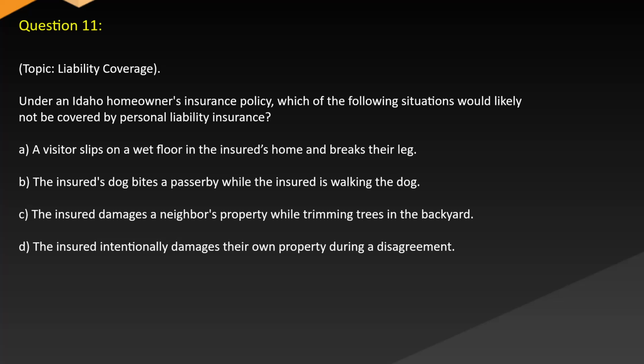Question 11. Topic: Liability coverage. Under an Idaho homeowners insurance policy, which of the following situations would likely not be covered by personal liability insurance? A. A visitor slips on a wet floor in the insured's home and breaks their leg. B. The insured's dog bites a passerby while the insured is walking the dog. C. The insured damages a neighbor's property while trimming trees in the backyard. D. The insured intentionally damages their own property during a disagreement.